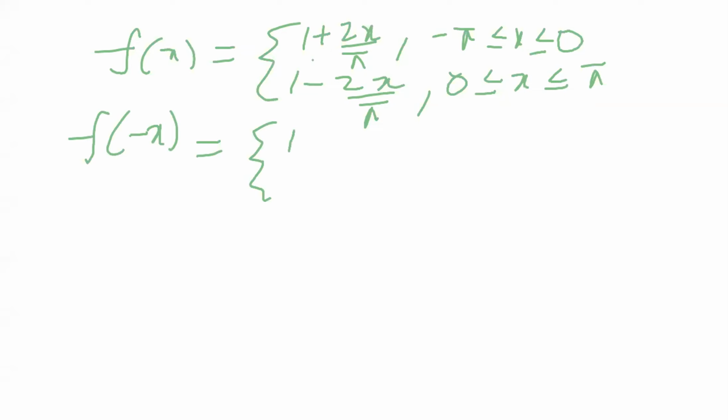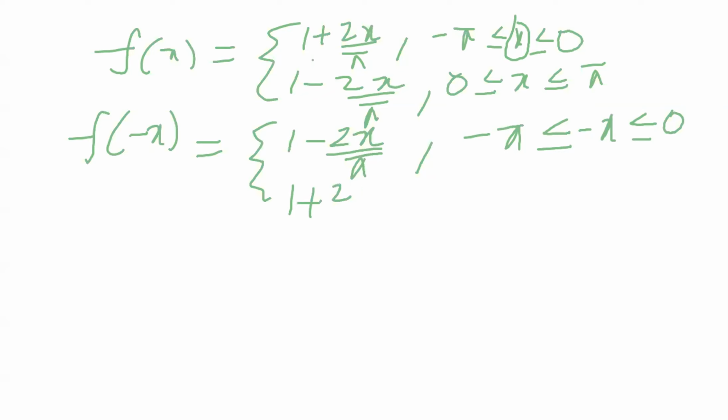1 plus 2x by pi, replace x by minus x, then it is converted to minus 2x by pi, and the range also, replace x by minus x. Minus pi less than or equal to x, here I replaced it with minus x. In every term, change it from x to minus x. And the second value here: 1 plus 2x by pi, minus of minus is plus, in the range 0 less than or equal to minus x less than or equal to pi.